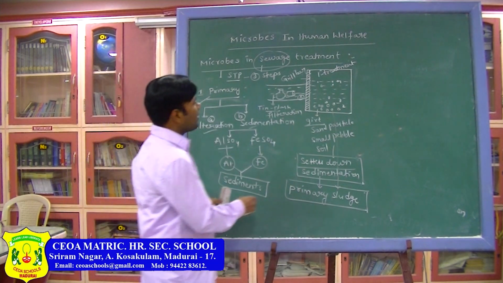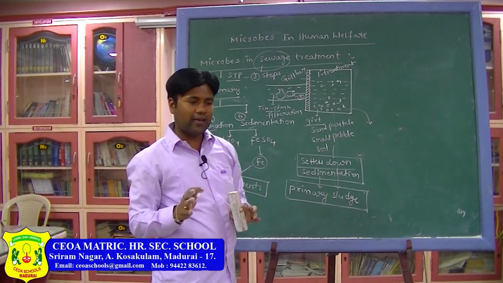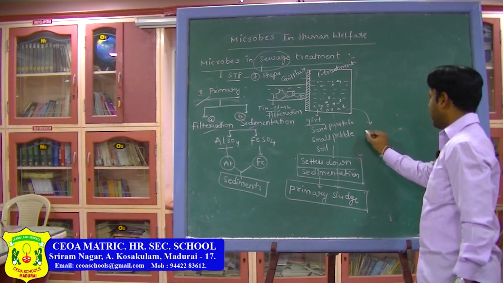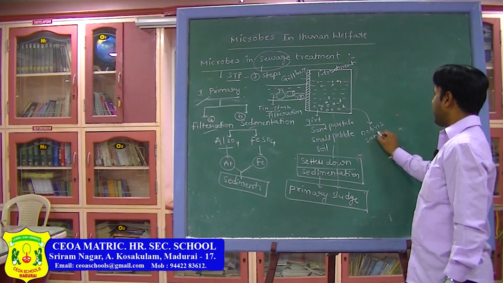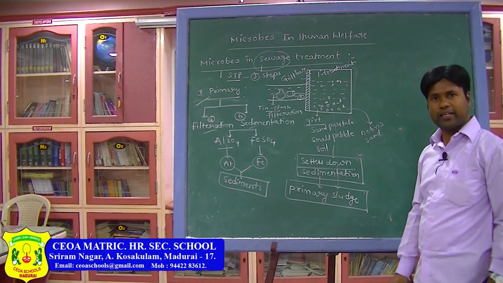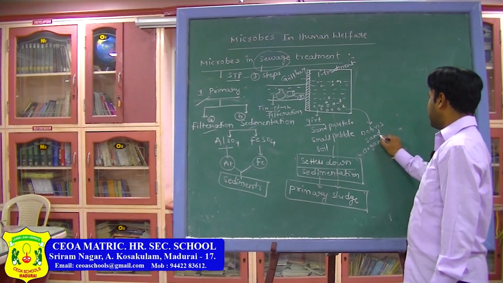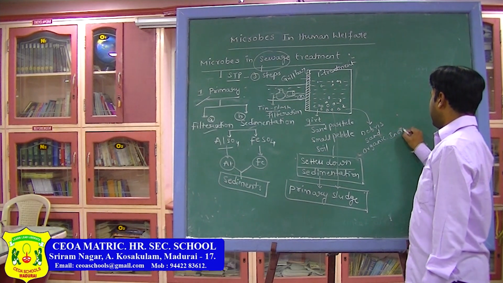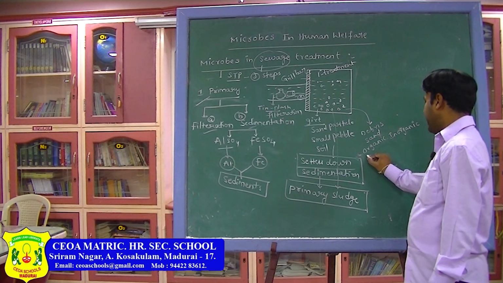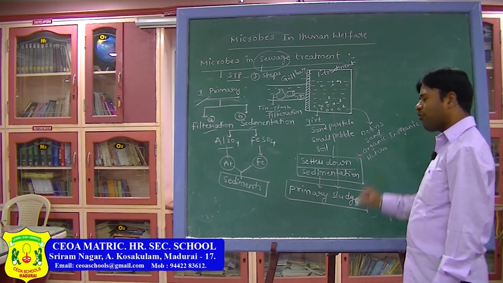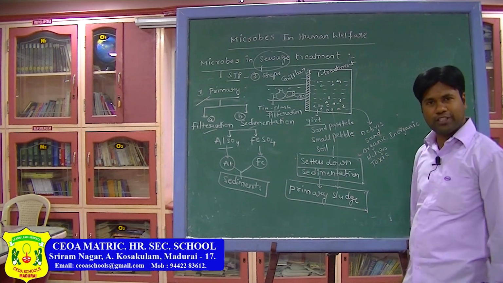Then this primary sludge, what does it consist of? It consists of debris, sand (already I have written sand) and soil particles, along with organic and inorganic materials, heterotrophs, microbes, and poisonous toxic material.